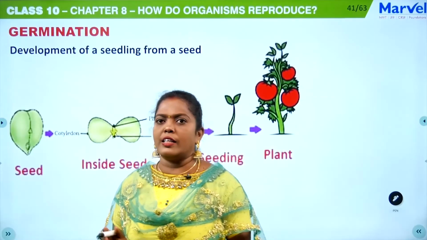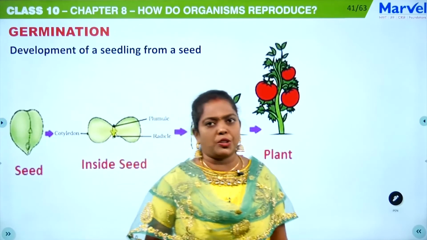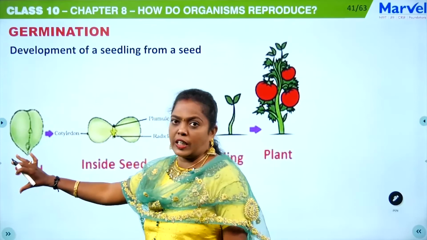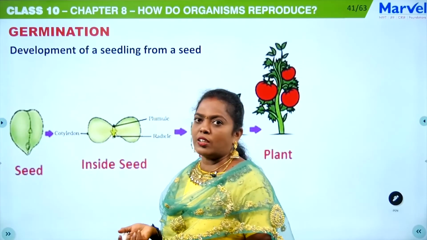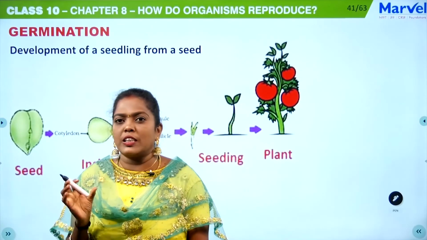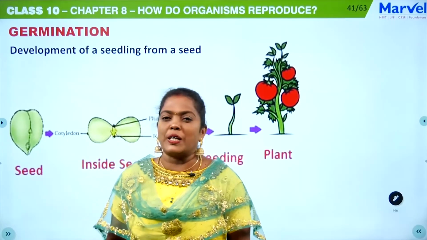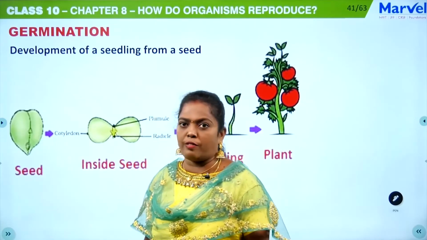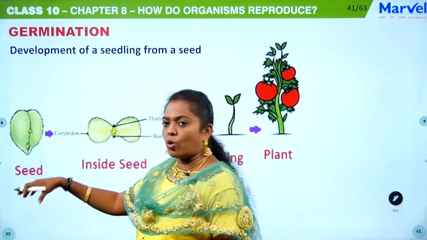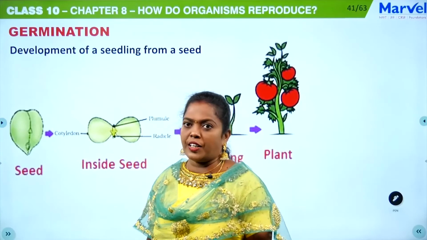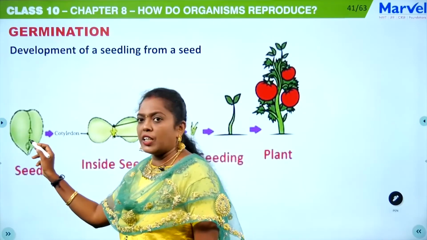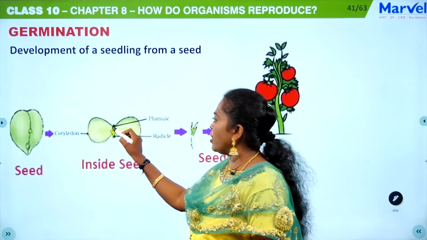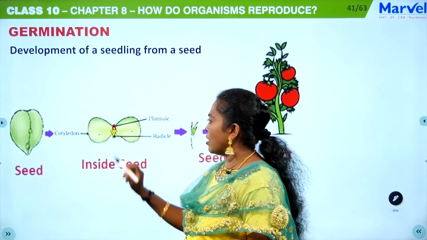Finally, the last step is germination. Normally seeds are in the dormant stage, which means it is living but sleeping actually. When the condition is favorable, you put that seed in the soil and water it, then the seed will develop into a seedling, and you can see a plumule here, and these are the cotyledons.